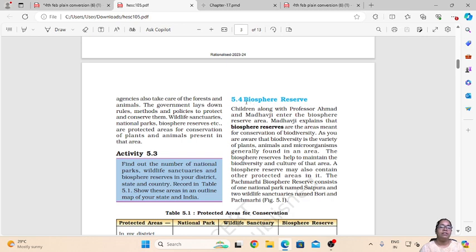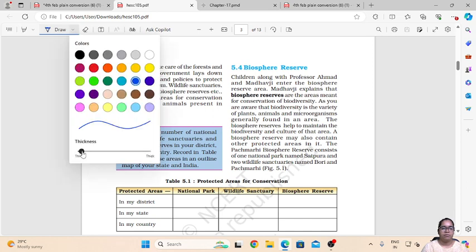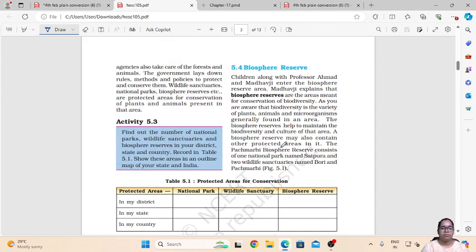So first let us see what do you mean by a biosphere reserve. Biosphere reserves are the areas meant for conservation of biodiversity.